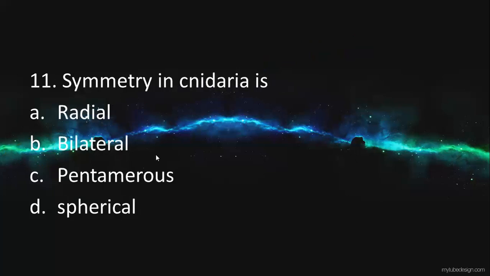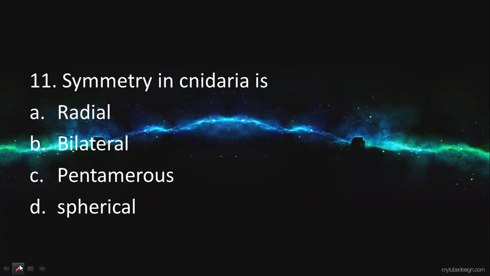Next one, the 11th question: symmetry in Cnidaria. Is it radial, bilateral, pentamerous, or spherical? Cnidarians are usually radial in symmetry.